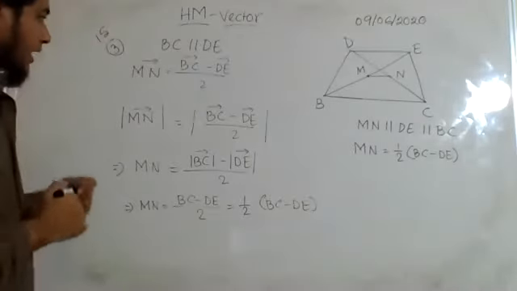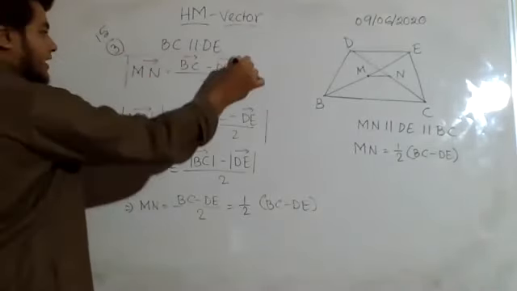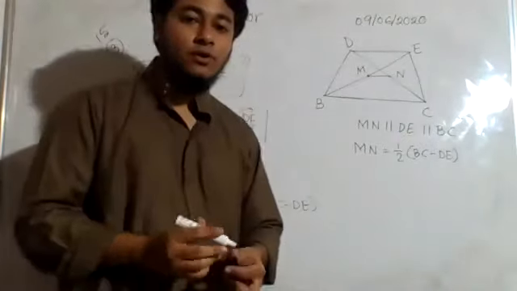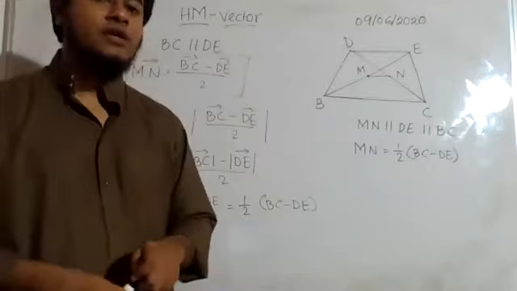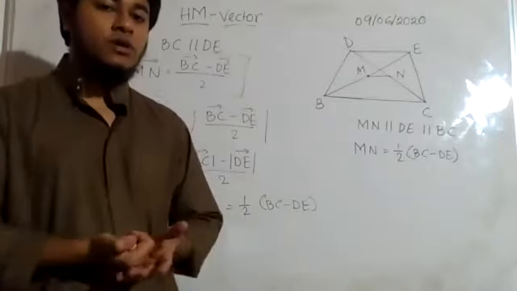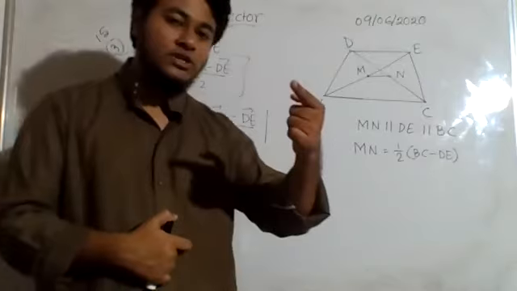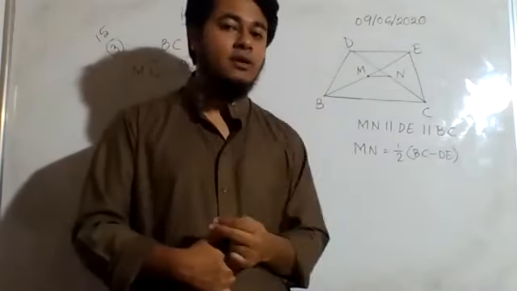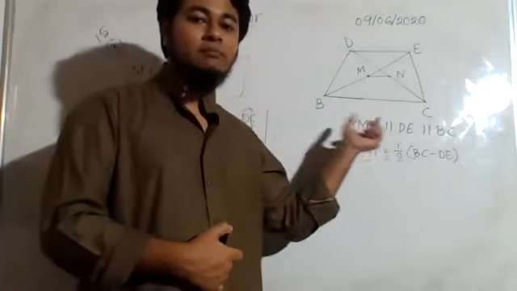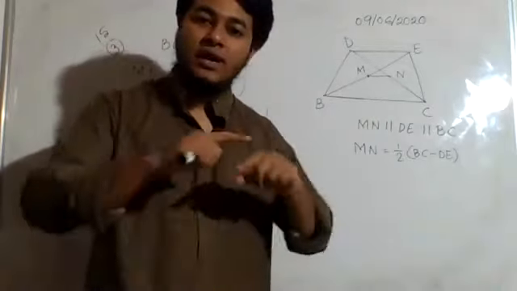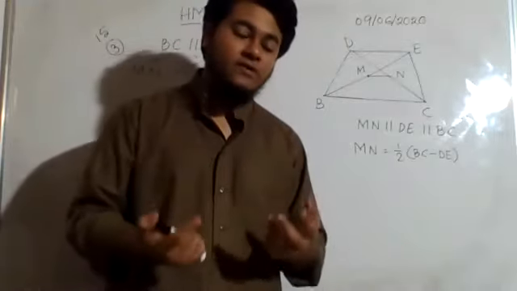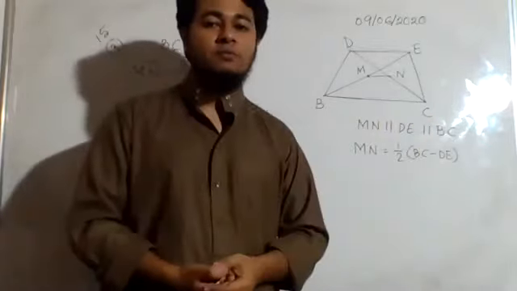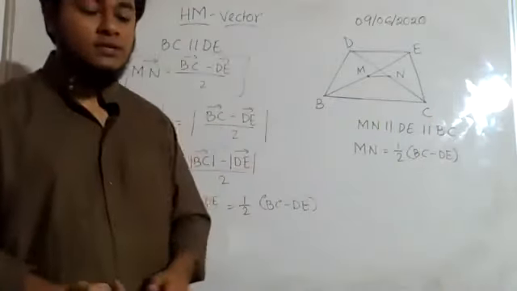Okay. And if you notice from this line, we can say that MN is parallel to DE and BC. What is the condition of being an equal vector? When the vectors are equal, we say their magnitudes are equal, and their support lines are same or parallel. Now you can see that MN, BC, and DE, their support lines are not the same. And if they are not the same, definitely they will be parallel to each other. So MN will be parallel to DE, parallel to BC. So we have proved all that they told us to prove.